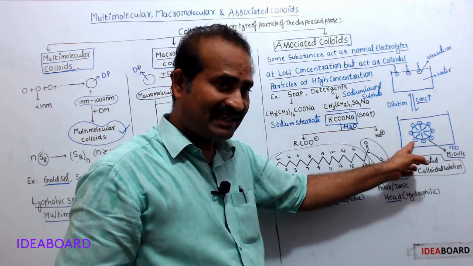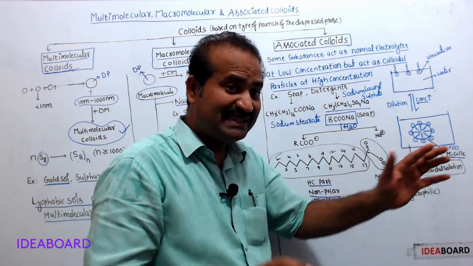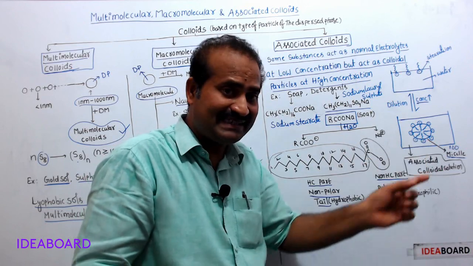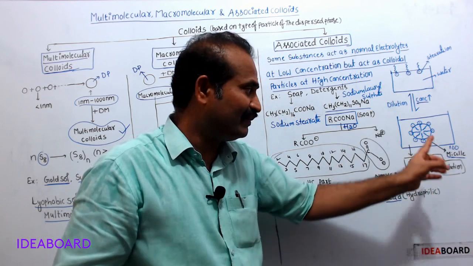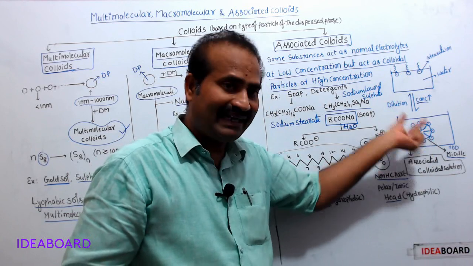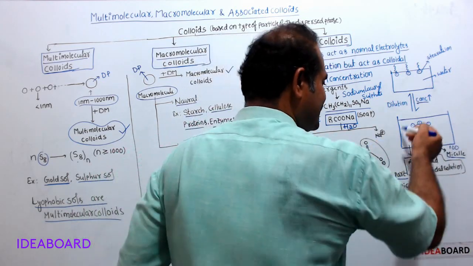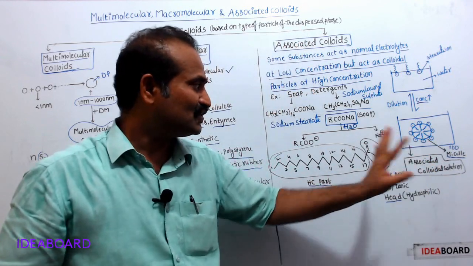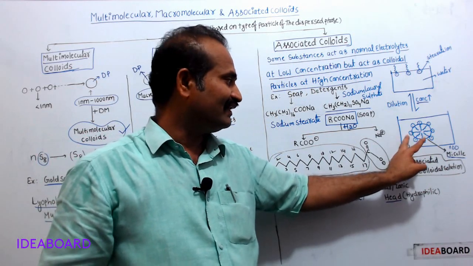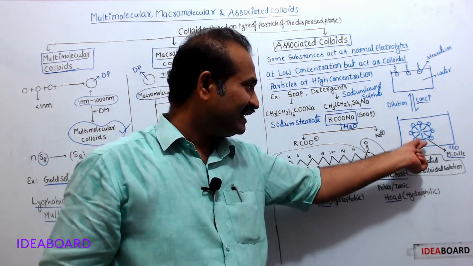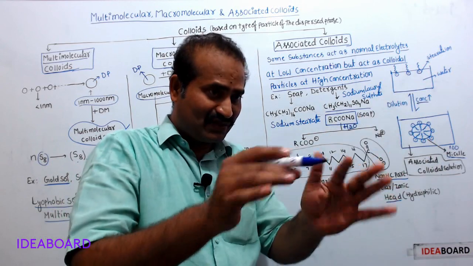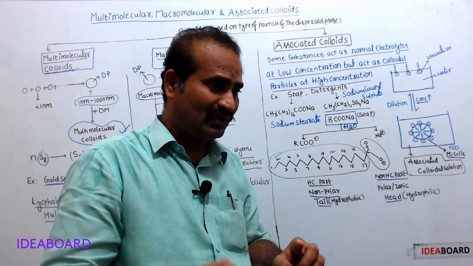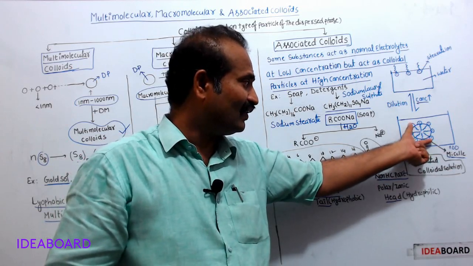This micelle is in the colloidal range, meaning the size of this micelle is in the range of 1 nanometer to 1000 nanometer. Therefore, it can act as a colloidal particle. Hence, the resulting solution is said to be an associated colloidal solution. So if stearate ions are associated together and give a micelle whose dimensions are in the range of 1 nanometer to 1000 nanometer, it acts as a colloidal particle.